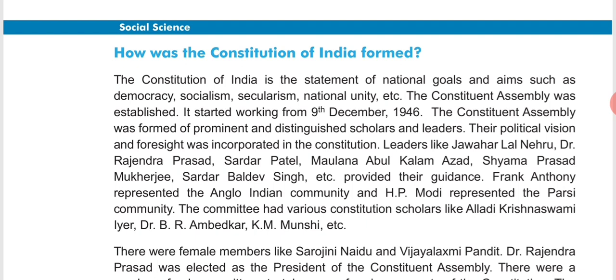Distinguished means very successful people who have achieved something great in their life and who deserve great respect. Such people are known as distinguished people. Scholars means people having extraordinary knowledge, right? So our Constituent Assembly was formed with the help of such distinguished scholars and leaders.